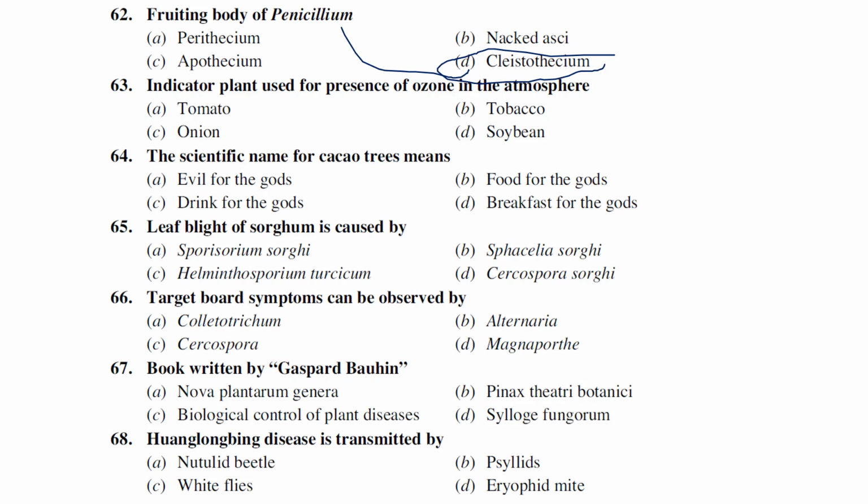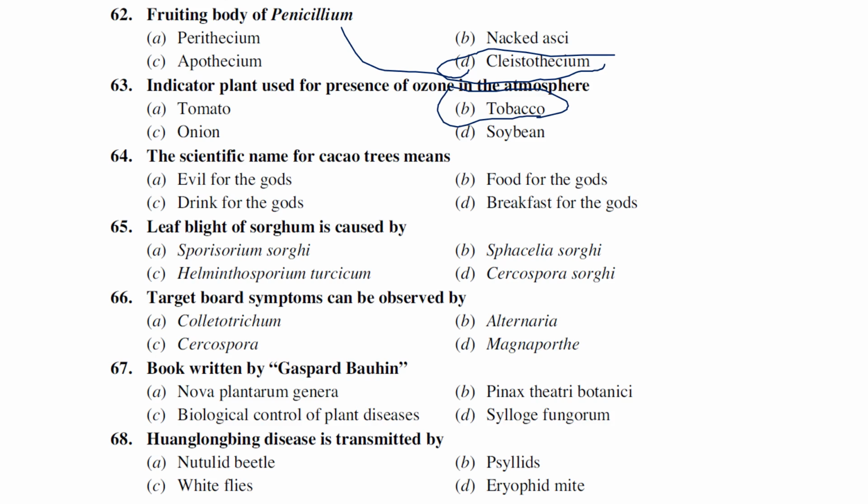Indicator plant used for presence of ozone in the atmosphere. Tomato, tobacco, onion, and soybean. So tobacco can be generally recommended for the presence of ozone in the atmosphere.